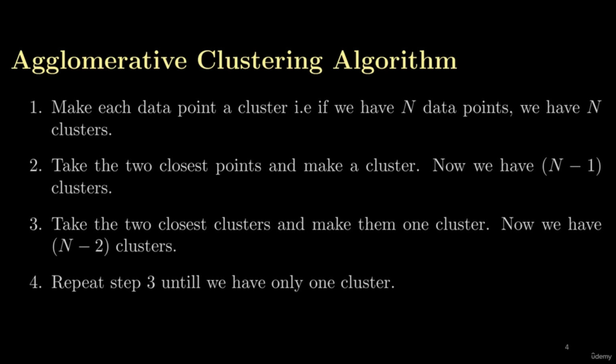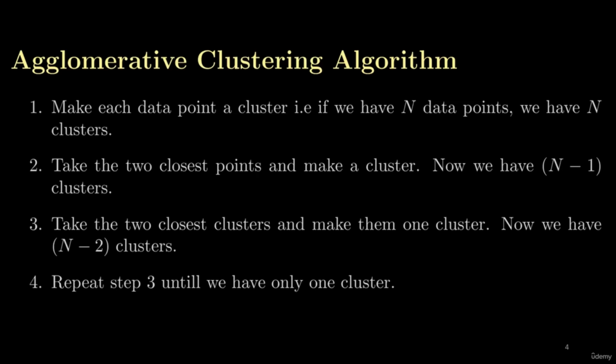Step 2 is to take the 2 closest points and make a cluster, and now we have n minus 1 clusters. So we start reducing the number of clusters. We merge the 2 closest points and their clusters together to form a single cluster. In this way, we have n minus 1 clusters now. Step 3 is to take the 2 closest clusters and make them one cluster, and now we have n minus 2 clusters.